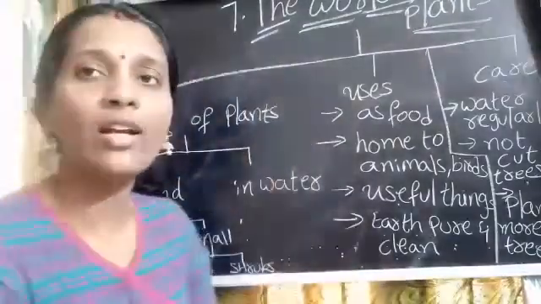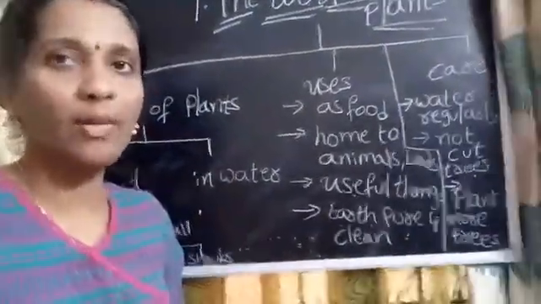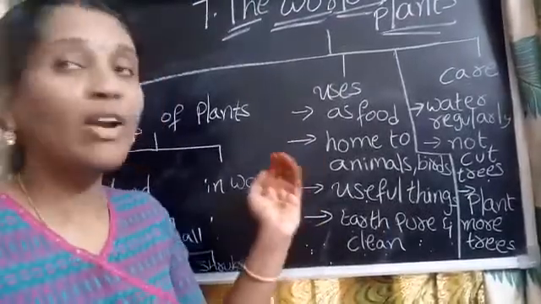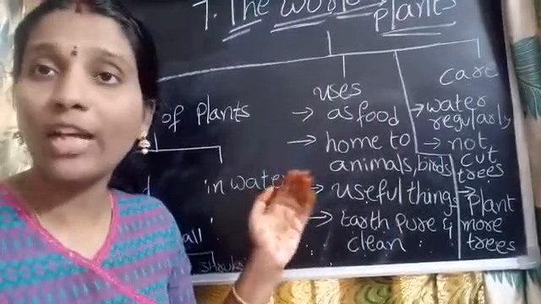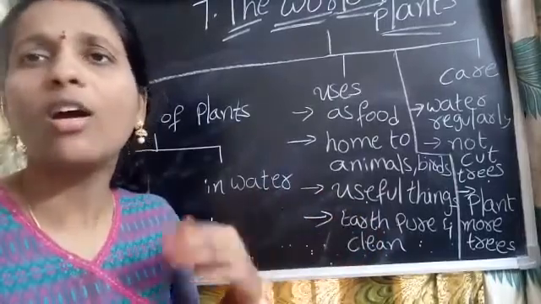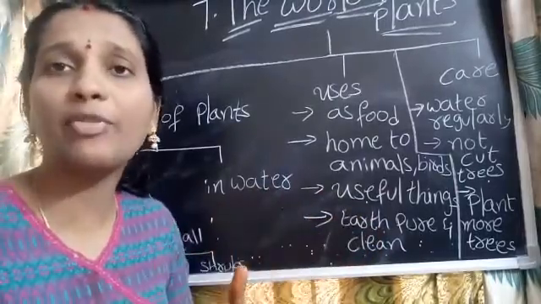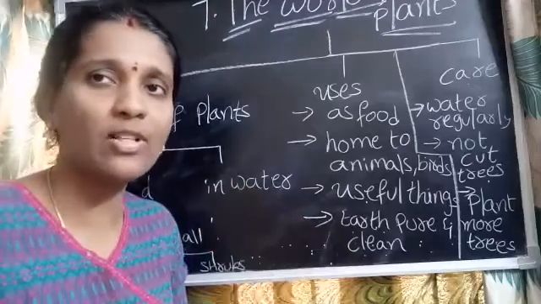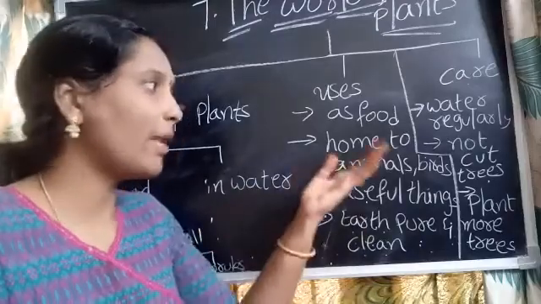Now let us learn the uses of plants. From plants we get food: fruits, vegetables, cereals, pulses, whatever. Maximum of our food we get from plants, including leafy vegetables and fruits.